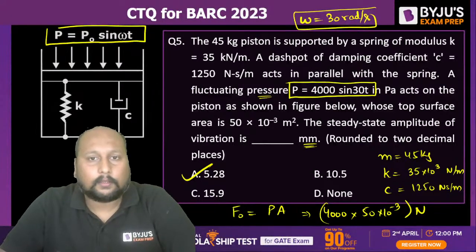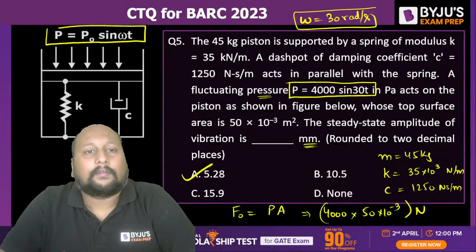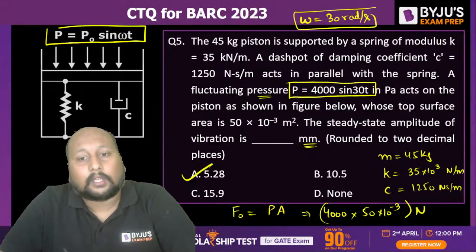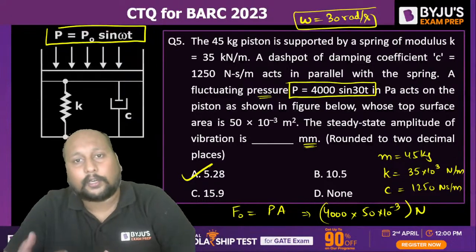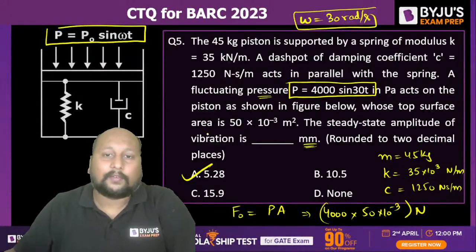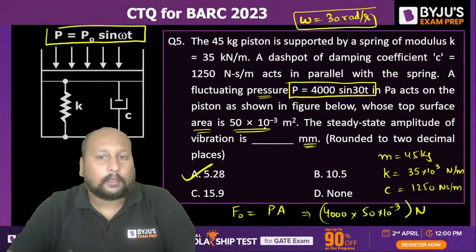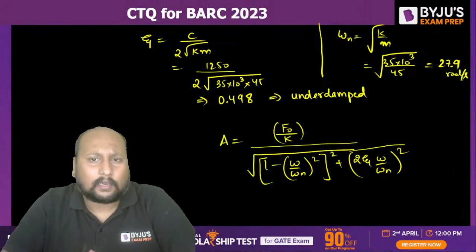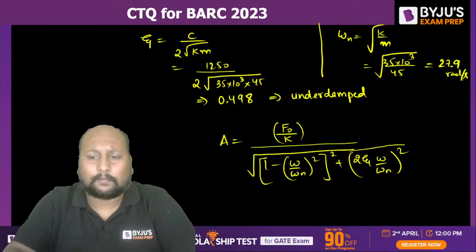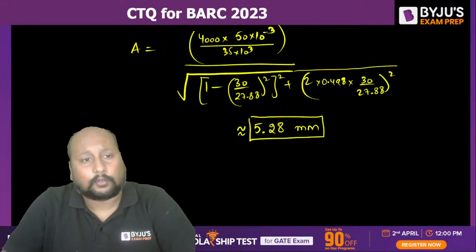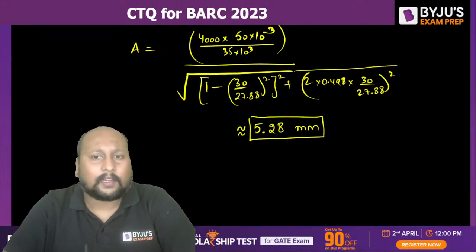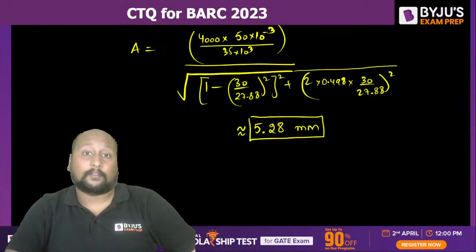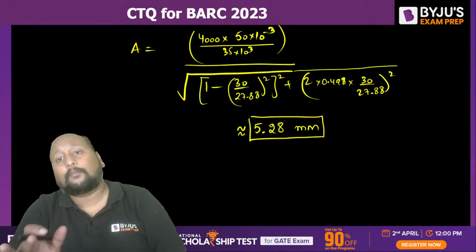Okay, fine. So here, usually in the examination, they give the value of F naught directly, but they have given the value of pressure. So you first have to calculate the force by converting that pressure into force, multiplying with the area which they have given, the top area. That was the only new thing; usually they are not giving it like this. They are directly giving the value of F naught. So we have just taken up an example where they have indirectly given the value of force. Okay, option A, very good. Is everyone getting 5.28? Slightly calculative, I know, but if a question like this comes in the bar examination, you have to be ready with that.